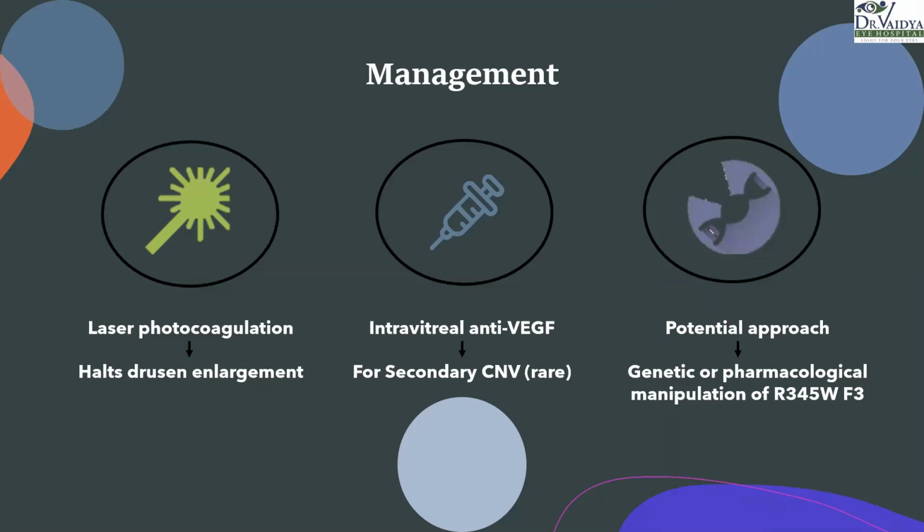Management: there is not much that is offered in this particular disease, but lately there are some studies which have shown laser photocoagulation has halted drusen enlargement, although it has not prevented secondary complications, an atrophy or a CNV, and neither has it improved vision, but promise has been seen in terms of halting the drusen enlargement. Intravitreal anti-VEGF has been used for secondary CNV, although rare. A potential approach in terms of gene therapy has also been sought after.